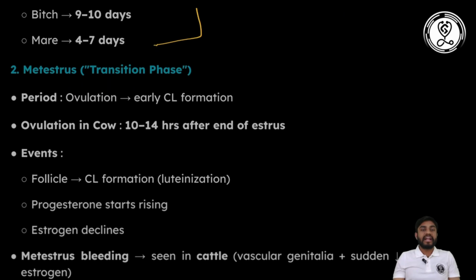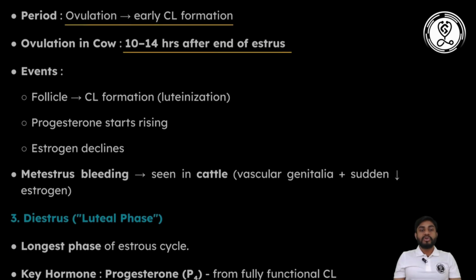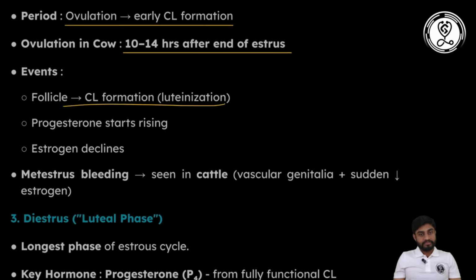Then comes the second stage, known as metaestrus or the transition phase. This stage varies from ovulation to early corpus luteum formation, and ovulation in a cow occurs 12 to 14 hours after the end of estrus, like I told. In this stage there will be corpus luteum formation, progesterone starts rising and estrogen starts declining. Sometimes in cattle there will be metaestrus bleeding. That is due to a sudden drop of estrogen.